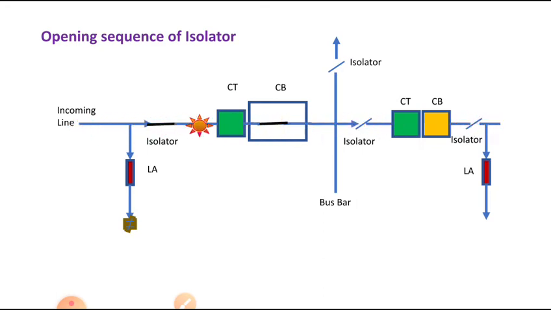Now I want to stop this supply. Suppose I require some maintenance or some load shedding, and I want to stop the electricity from the incoming feeder. Then what to do? I have to operate the circuit breaker first. I have to give the signal to the circuit breaker switch manually. I am going to force the circuit breaker.